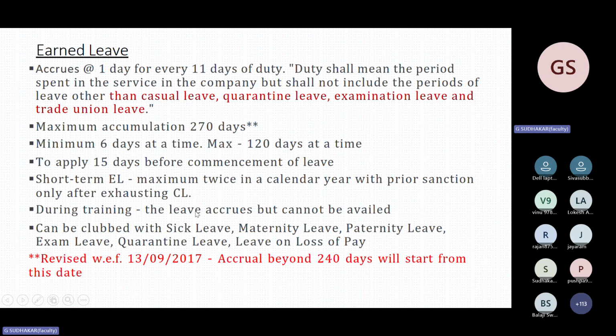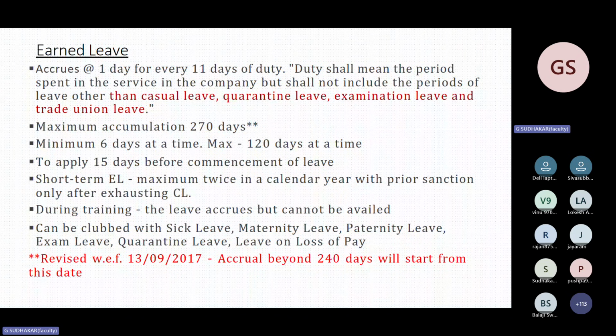During training, the leave accrues but cannot be availed. I think now they have changed it, and you can avail EL also. No. During training, you cannot take EL, but during probation, you can take EL. During training, you will get only CL. For every 1 month, you will get 1 day CL, not other leave.